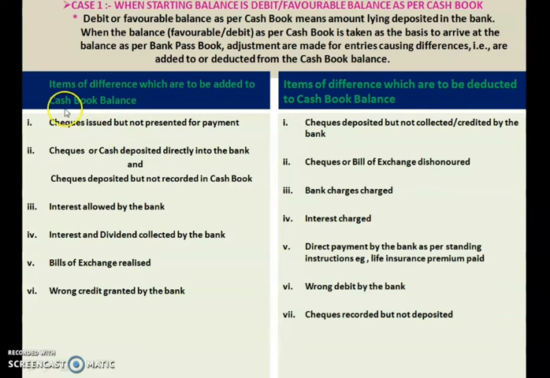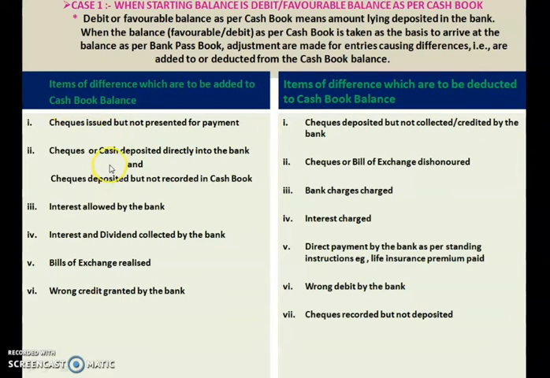You record it in the cash book, but the creditor didn't go to the bank to take payment, so it was not recorded in the passbook. That difference we have to correct. Okay, next case is check or cash deposited directly into the bank, and check deposited but not recorded in the cash book. In these two situations also you have to add that to your cash book balance.